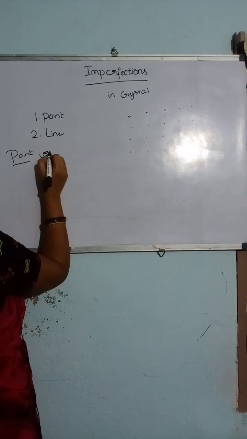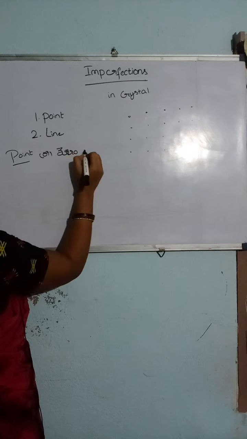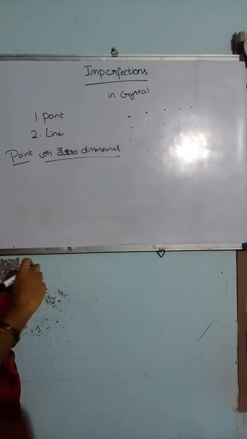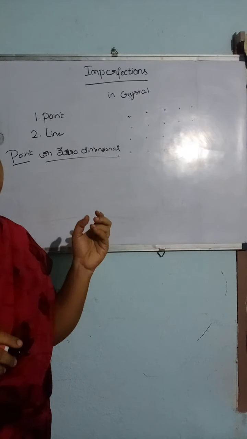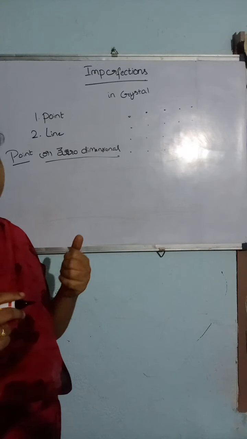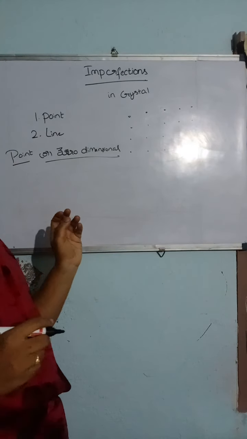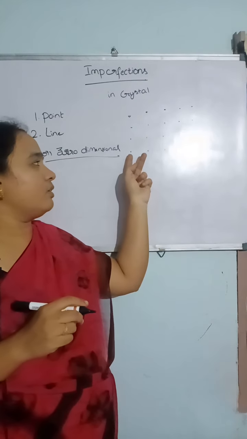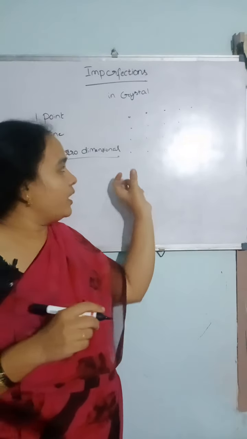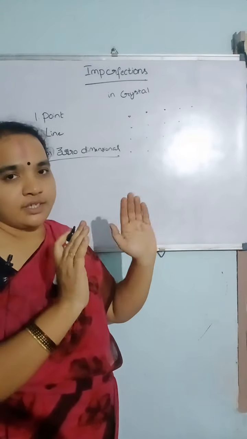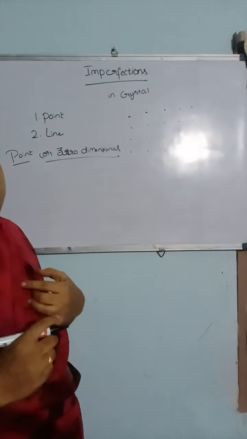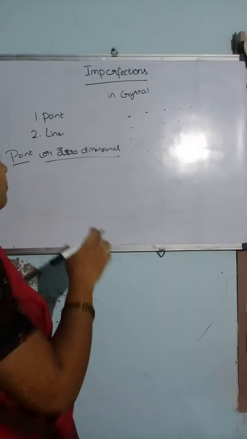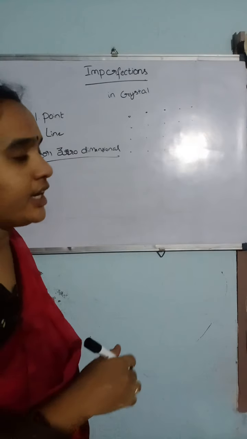The other name for point imperfections is zero dimensional imperfections. Zero dimensional means they are negligible, very small. They are associated with a single atom or with two atoms which are adjacent to each other. So this type of imperfection is called a point imperfection. Since it is very negligible, we can also call it a zero dimensional imperfection.